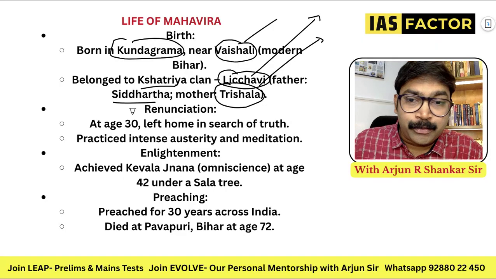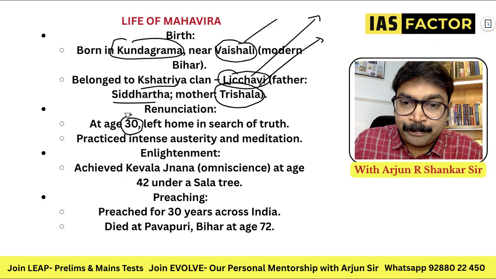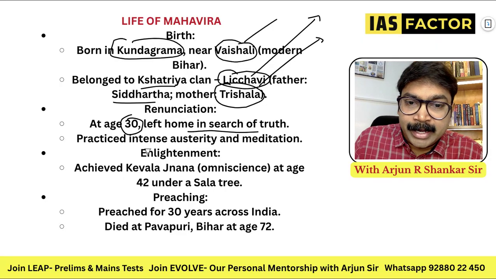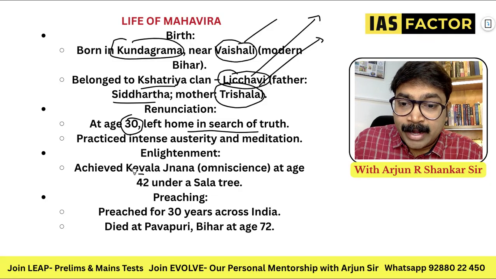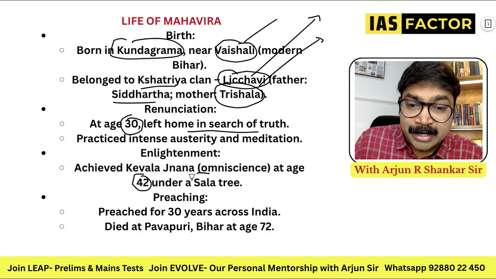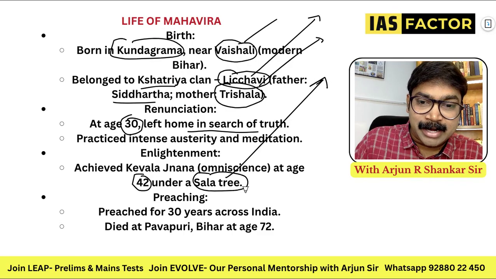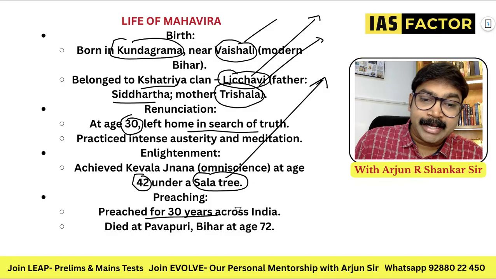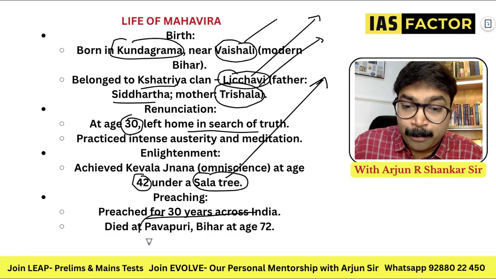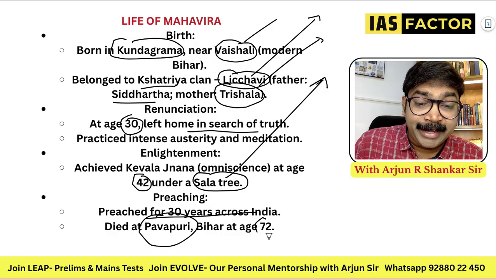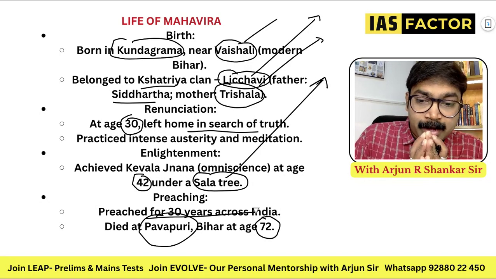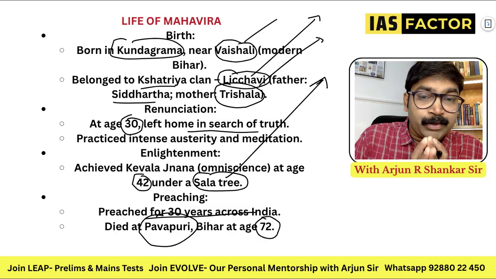Buddha left at the age of 29. He left at the age of 30. He went in search of truth, practiced intense austerity, and attained enlightenment only after 42 under a sala tree. So the trees are also important, in both Buddhism and Jainism. In Jainism, it is a sala tree, and he preached for 30 years across India. He died at Pavapuri in Bihar at the age of 72. So this man almost preached for 30 years.